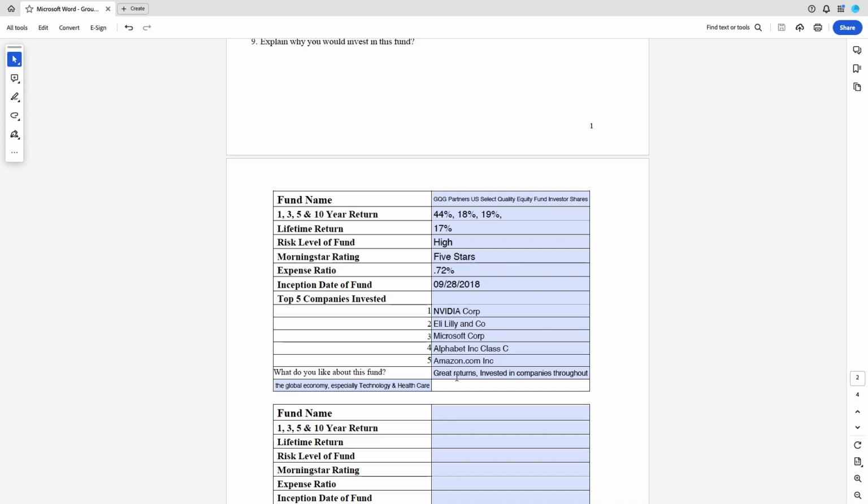Why do I like this fund? Well, it's got great returns. It's invested in companies throughout the global economy, especially tech and health. So that would be my number one.